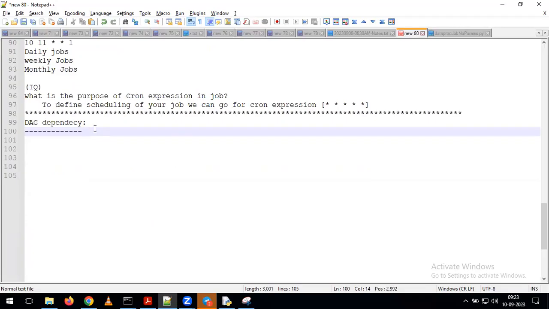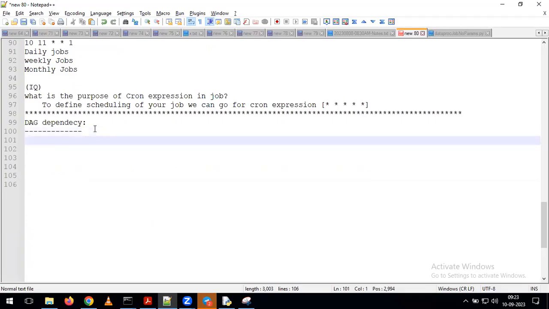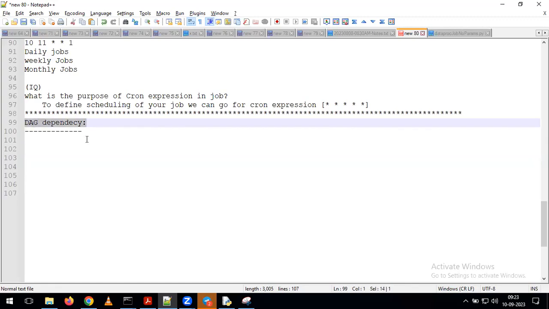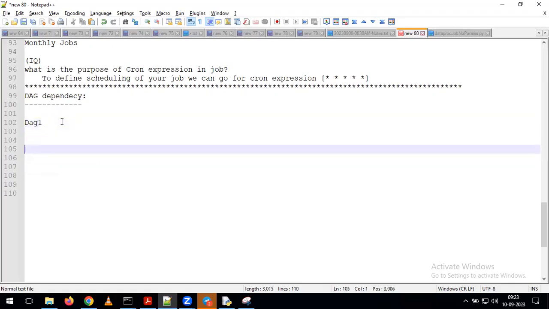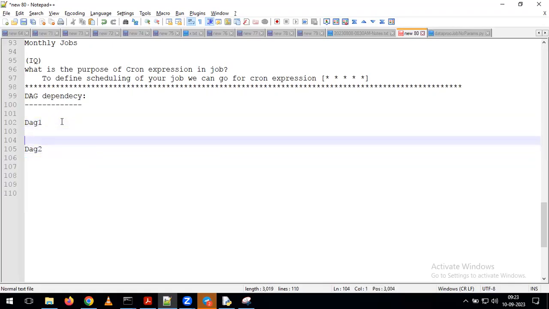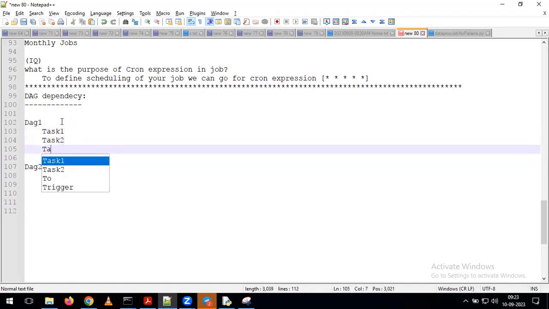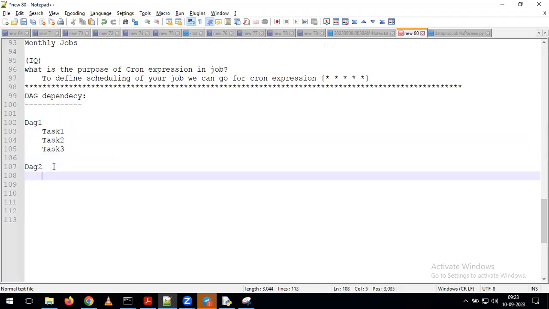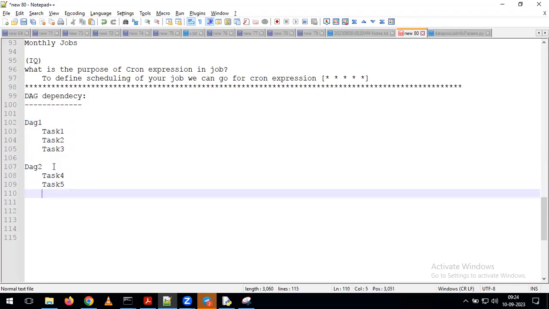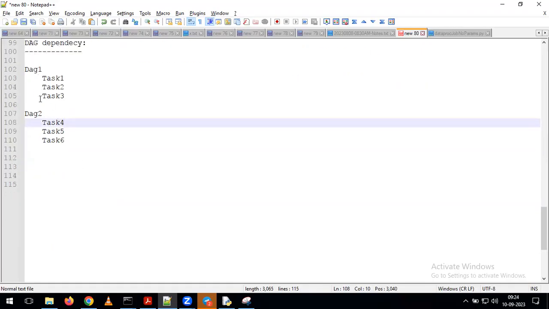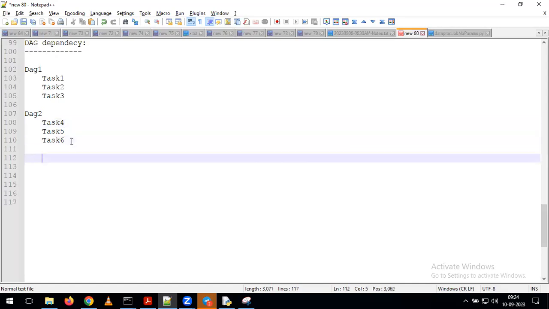In the same way, we need to understand what is DAG dependency. Any guesses by seeing the name? What is the meaning of DAG dependency? For example, we have DAG 1 and DAG 2. In DAG 1, you have task 1, task 2, and task 3. And in DAG 2, you have task 4, task 5, and task 6. Earlier we discussed multiple DAG executions, but all those DAGs were independent DAGs. Now here my requirement is like this.